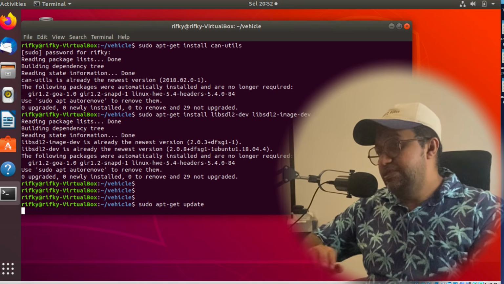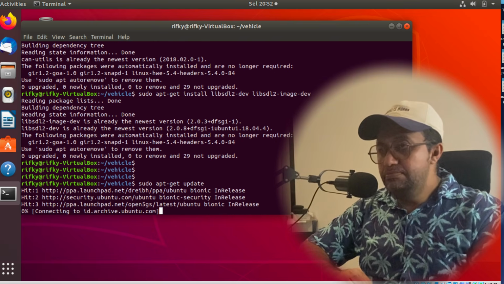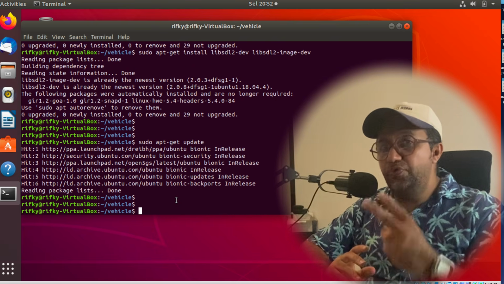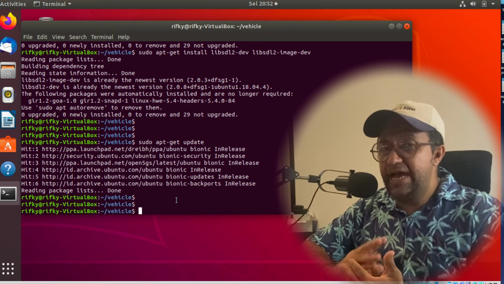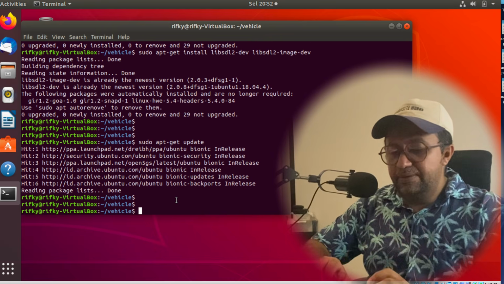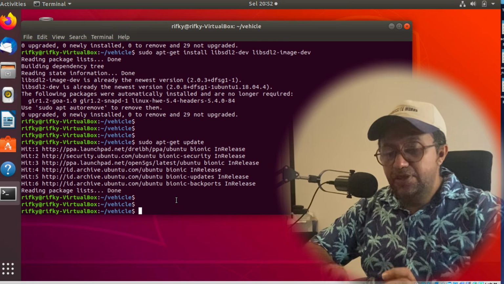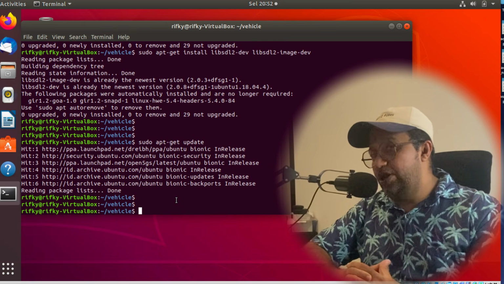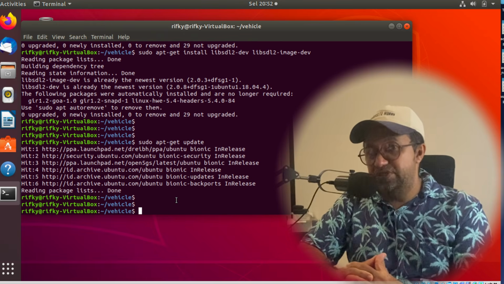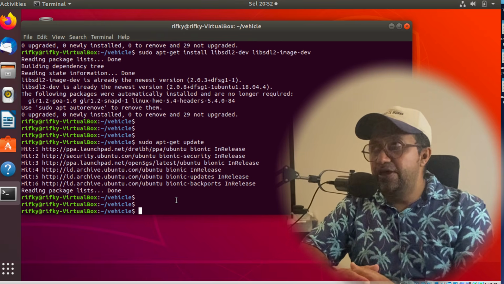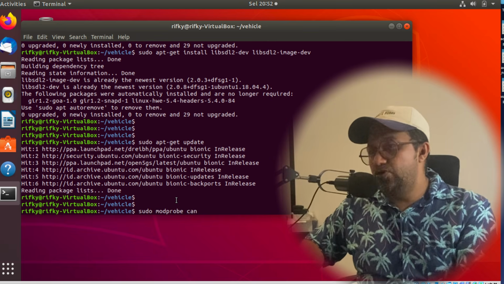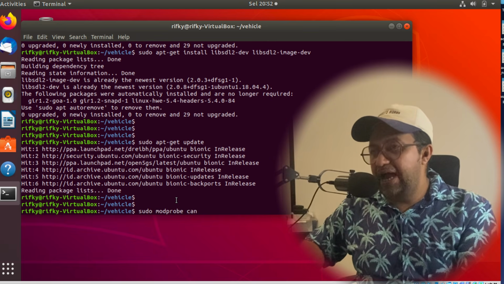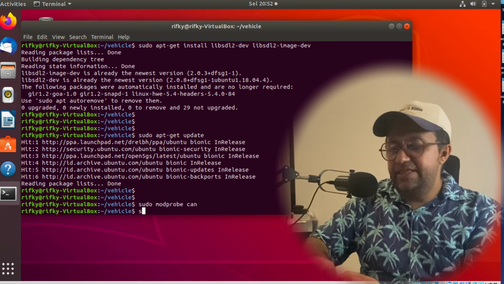Next, feel free to update, simply update this, and after that we can create two things. For example, the CAN itself, which is for the controller area network, by running modprobe with this one. You know, modprobe, basically the controller also used in the OT industry, was before used for the PLC, programmable logic controller. So we just install this. This is only to create the interface of the CAN itself. And then after that, the second thing is the VCAN itself.